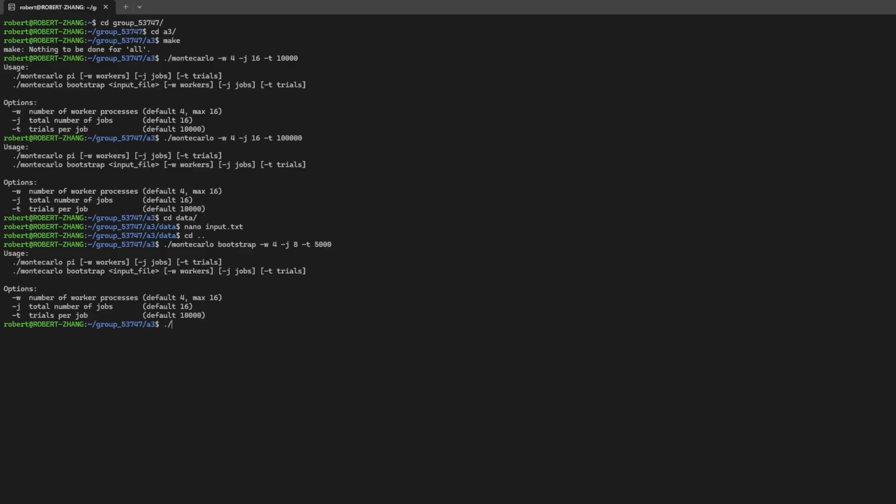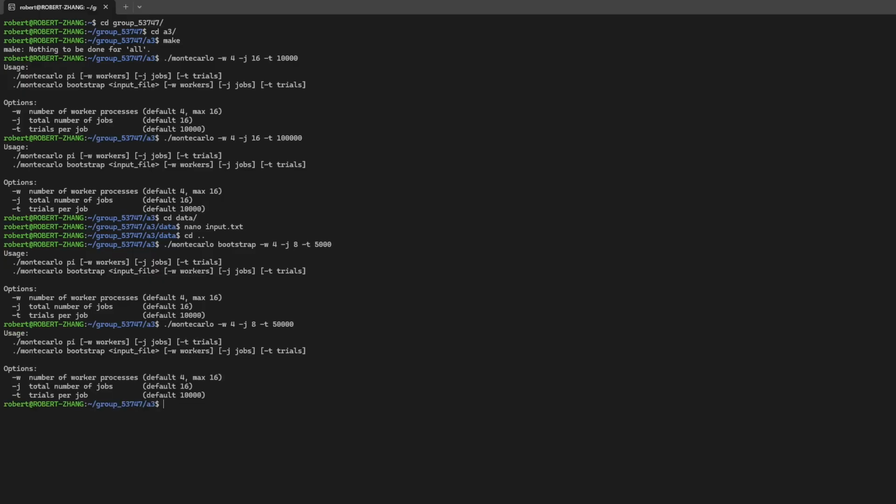Let's crank up the number of trials to make the estimate even more stable. With more total samples, the Bootstrap estimates stay close to the true answer, and the standard error gets smaller. All of that work is still happening in parallel across 4 worker processes, with the parent coordinating job dispatch and result collection through pipes. Now let's look at how the pipe communication actually works.